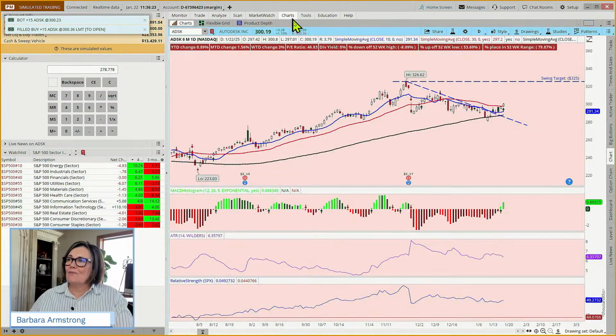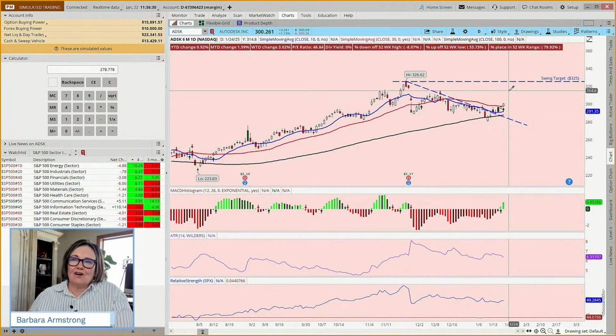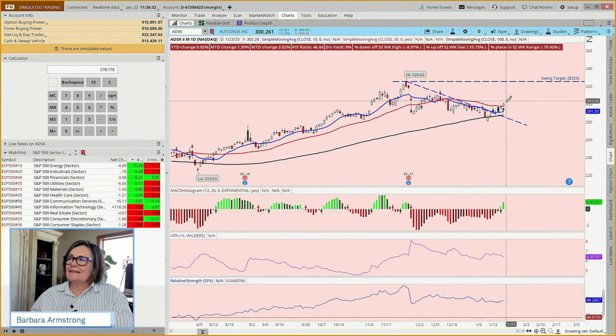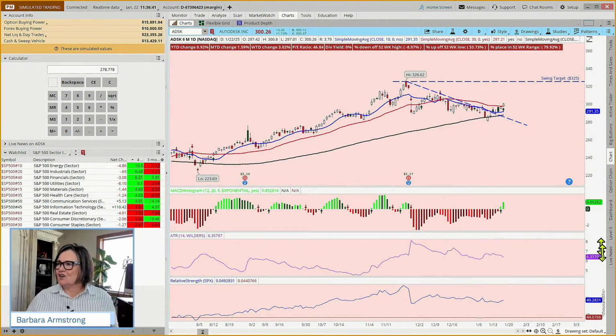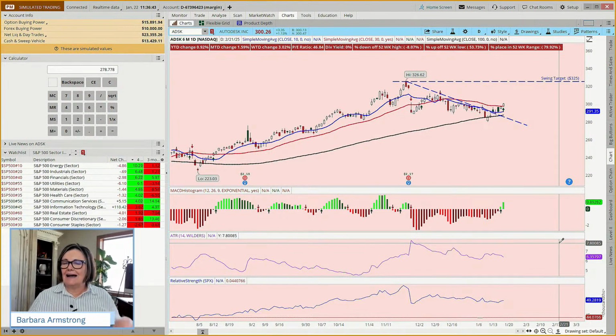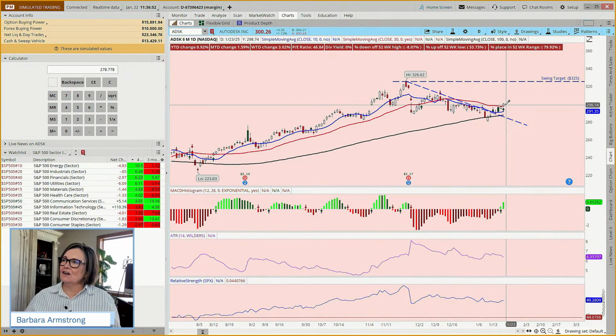Now, if you have a small account, you could be looking at this and saying, but I don't have $5,000 I want to invest. Isn't there another way I could trade this? Well, this stock moves on average about $6.35 a day. That's the trading range from top to bottom over the last 14 days. Could we do a 1 ATR trade?